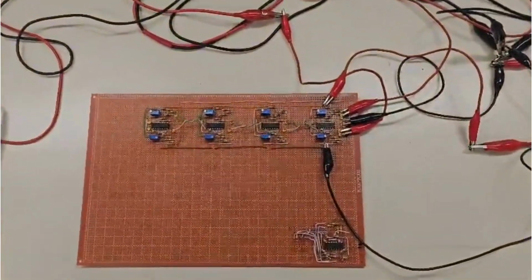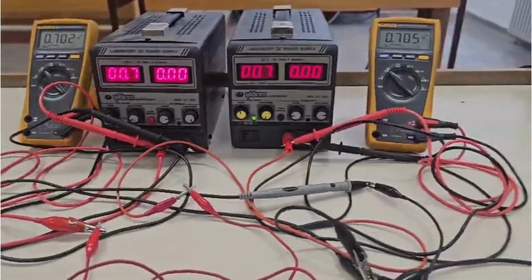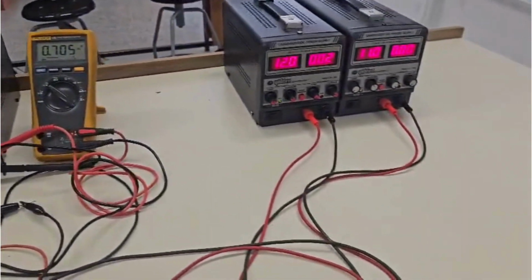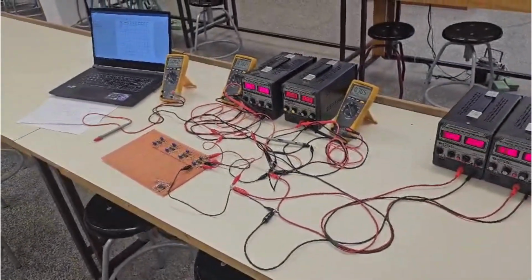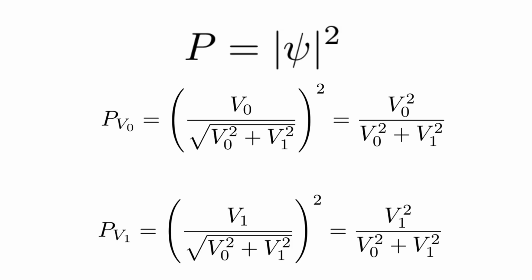Furthermore, our first prototype only worked when one of the inputs was zeroed. We had to redesign a general difference operator to make it function properly for any given input. To interpret the electrical voltages as quantum probabilities, we used an analogy based on Born's rule. We measured the output voltages V0 and V1 and calculated the probabilities, which we refer to as fidelity, using the